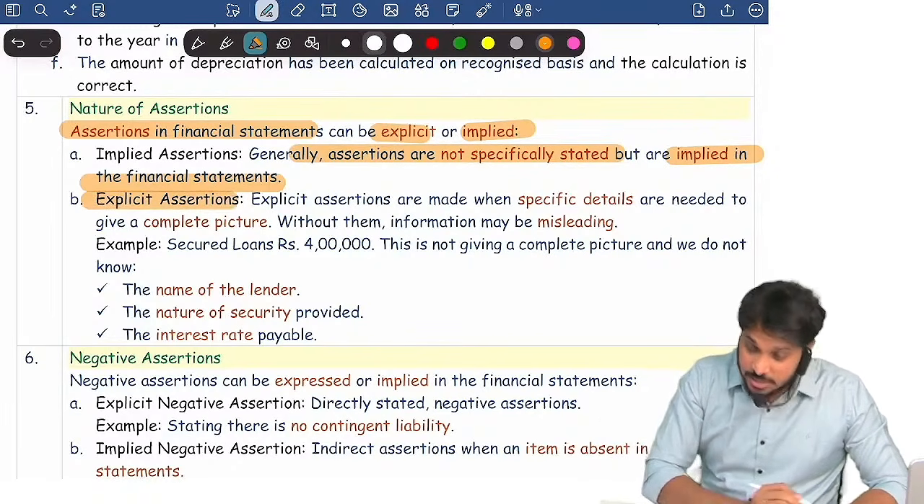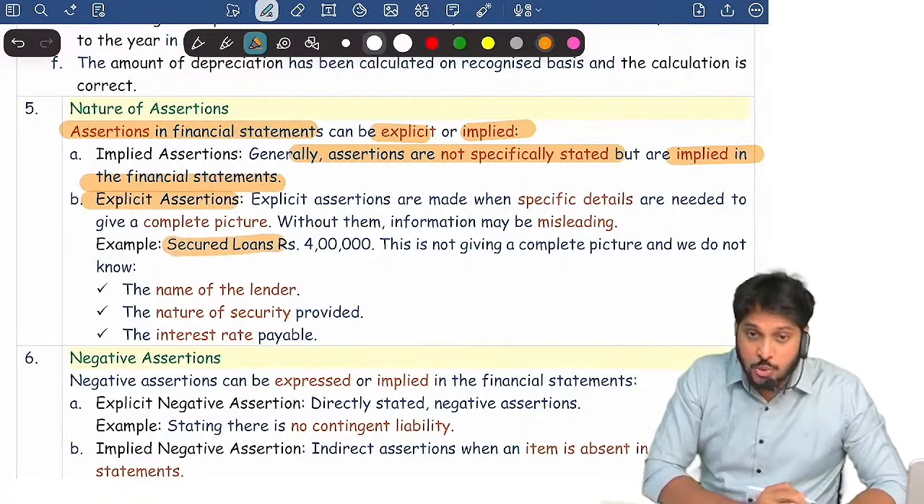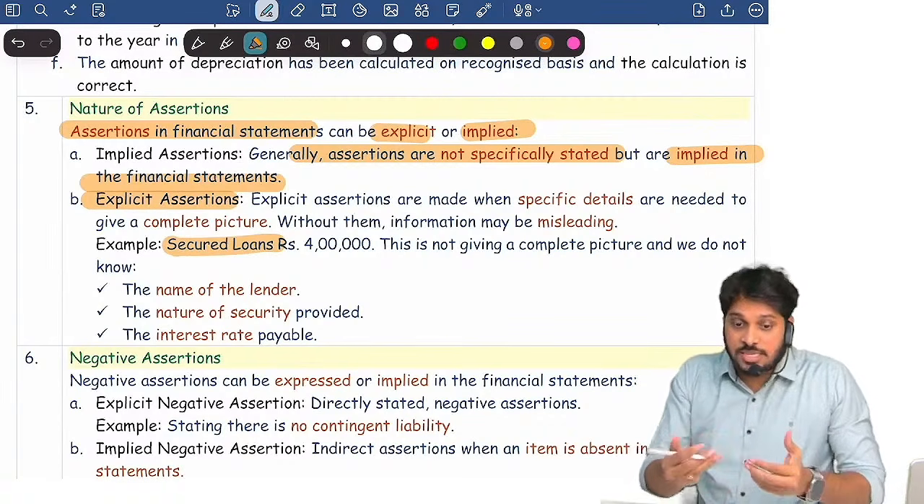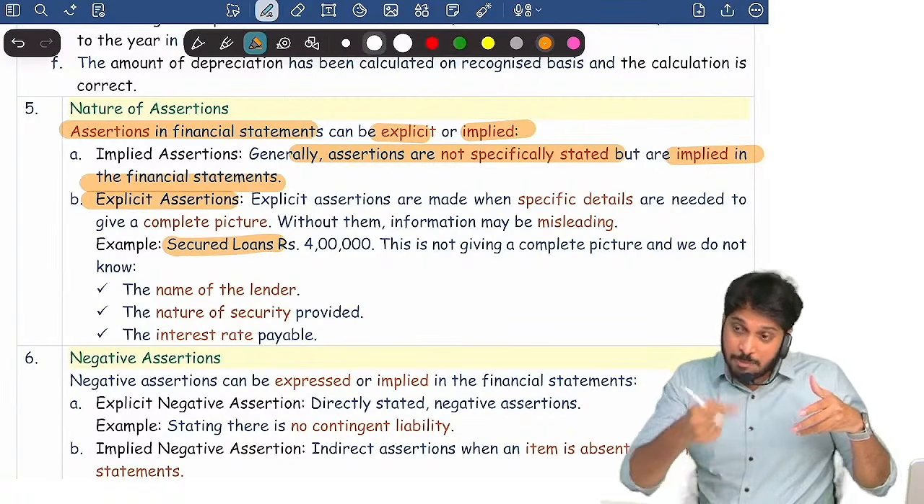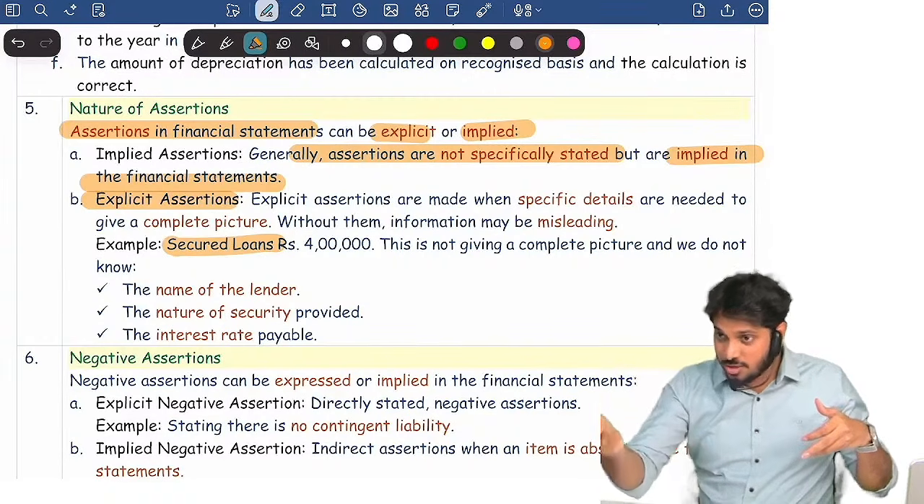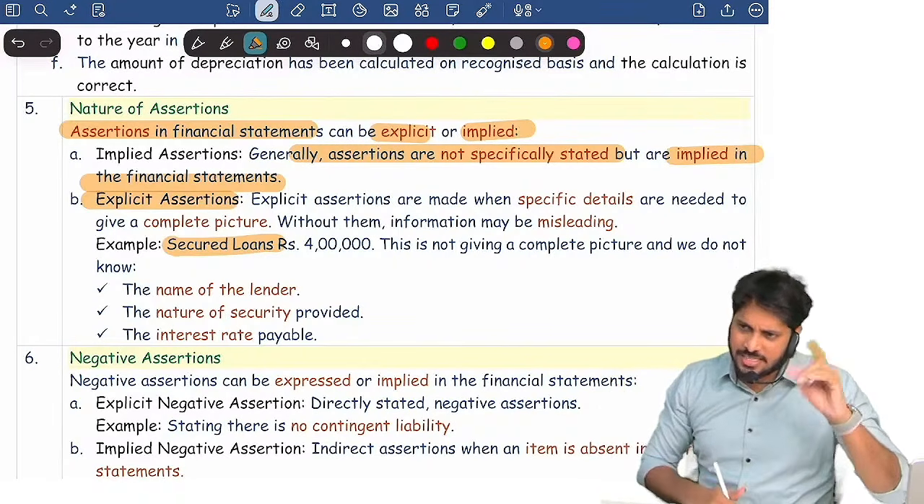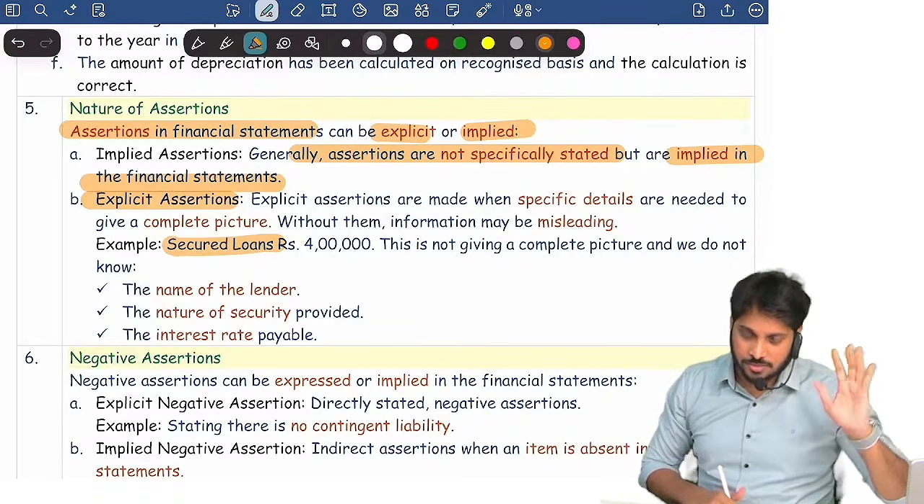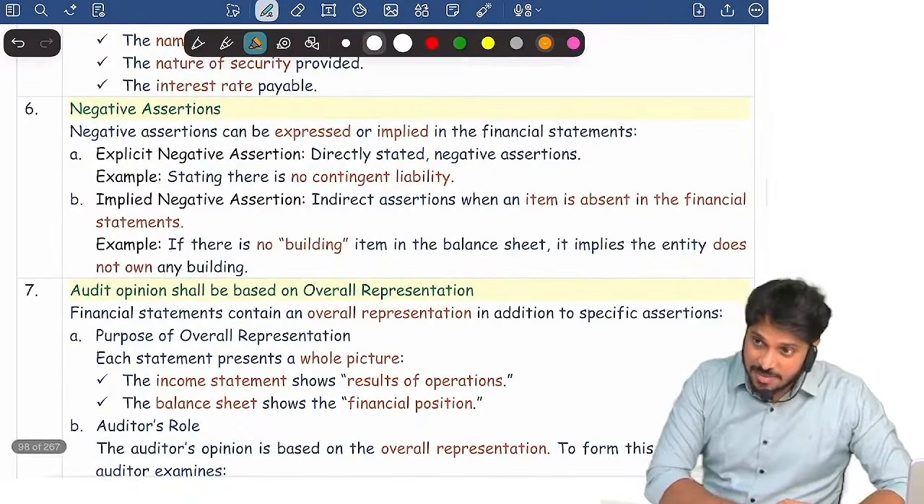Sometimes they are explicit also, for example, secured loan. We are explicitly saying the loan is secured, but impliedly, we are not conveying to whom the loan is given. We are not conveying that. Explicitly we are saying the loan is secured. Are you clear? Assertions can be negative.